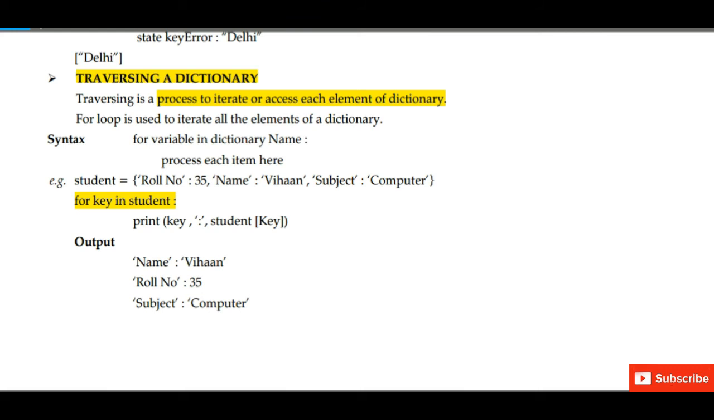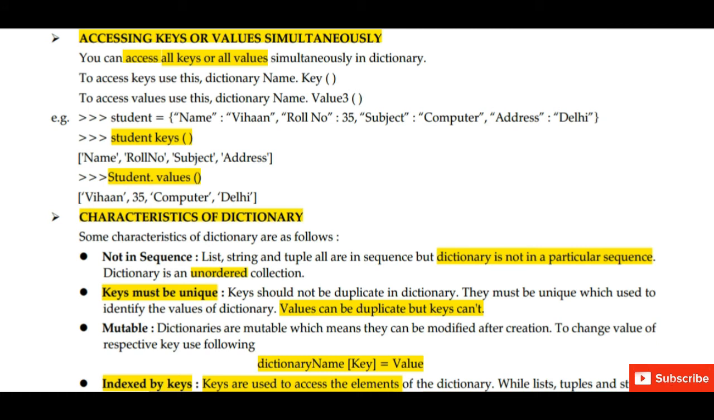Now if you want to access any key or value simultaneously, then how we can do this? So we can access all the keys or all the values simultaneously in dictionary. To access keys, use this keyword, that is keys. Like in this example, we have written student.keys. So all the keys will be printed, and if we want to display all the values, then we will write student.values. So all the values will be displayed which are present in the dictionary.